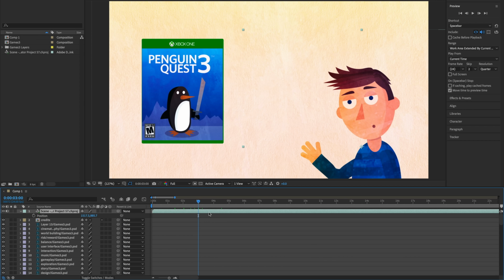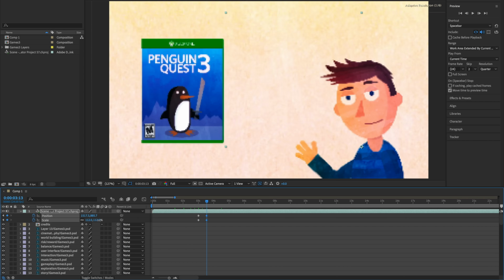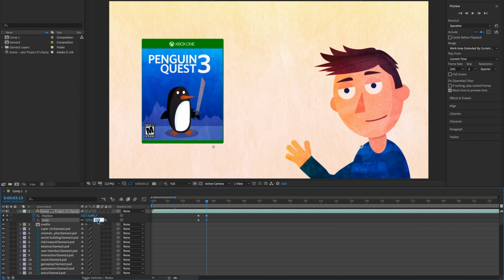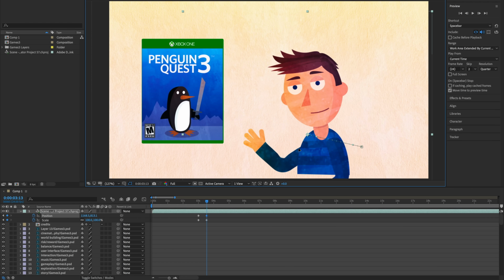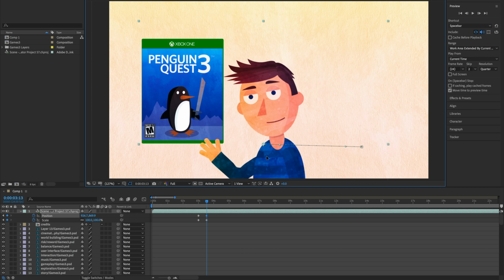So if I wanted this character, for example, to scale up and go to the middle of the screen, I could make sure that P is pressed for position. I'm going to press Shift and S for scale, and I'm going to keyframe both of those. And then let's say half a second later, I want him to show up here. And all I'm going to do is click these little diamonds to add a new keyframe. And then let's do something where he scales up like that. I probably don't want him to go too high over 100% where he's going to look pixelated. And then I'm going to drag him over here to reposition him.